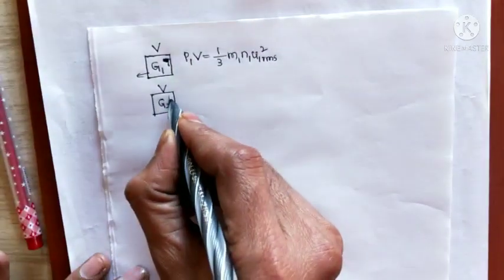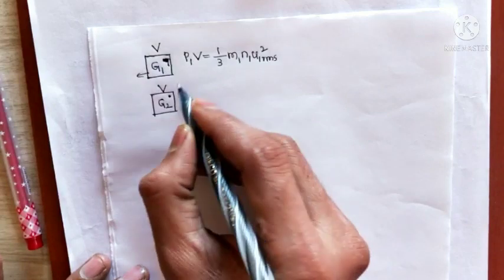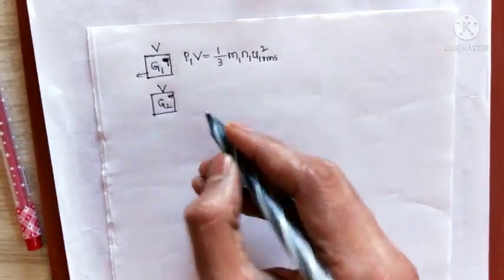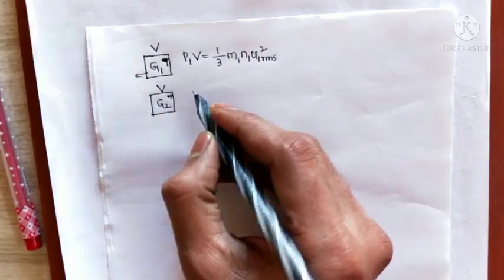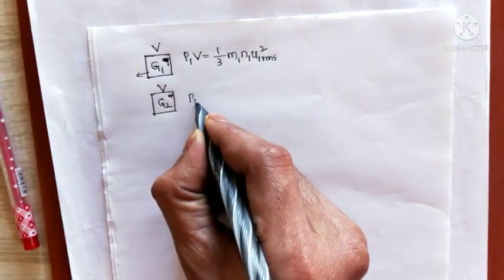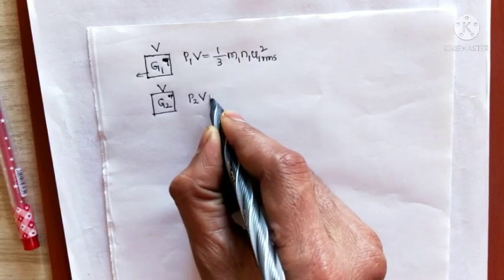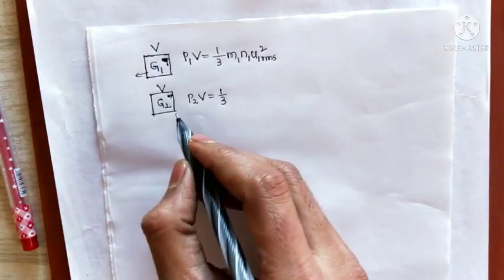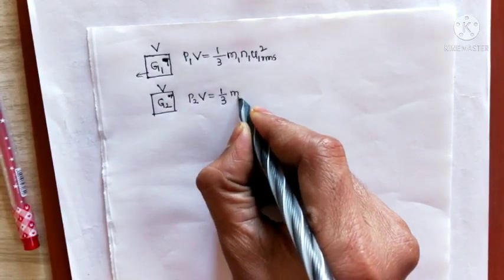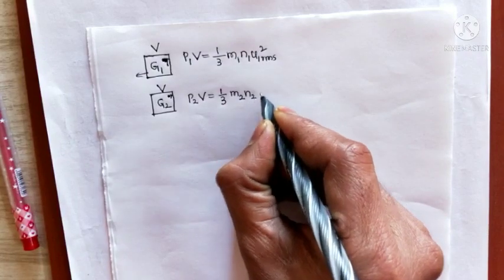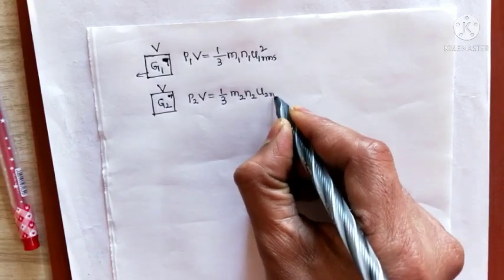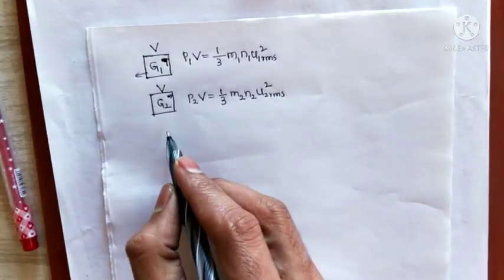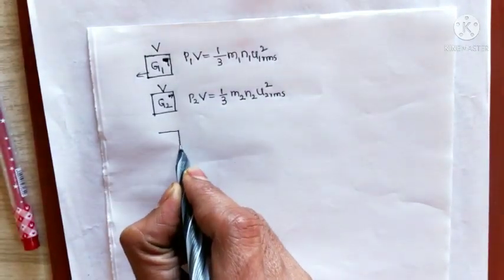Here gas 2 molecules also exert some pressure on the walls of the container. So the pressure of gas 2 is P2, volume is the same. Now the kinetic gas equation for gas 2 is 1 by 3 M2 N2 U2 RMS square.